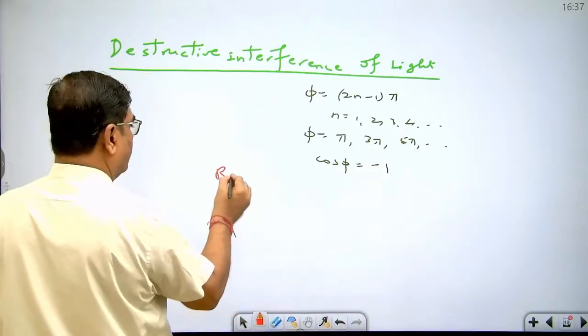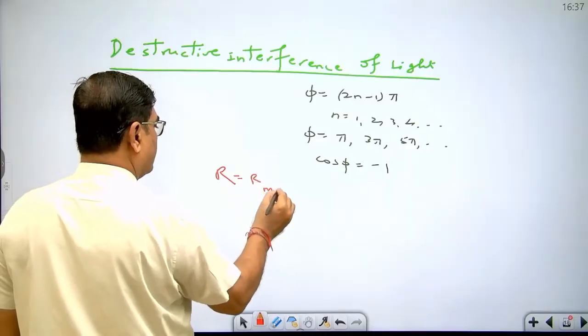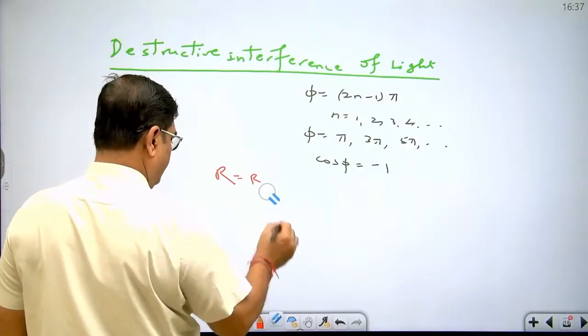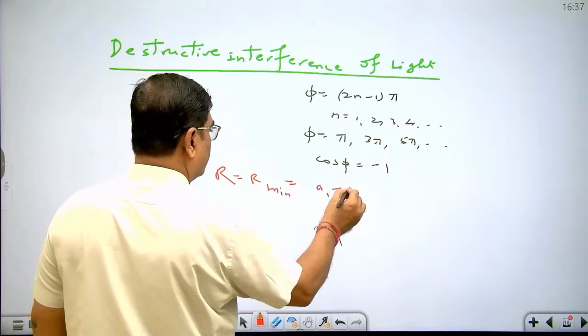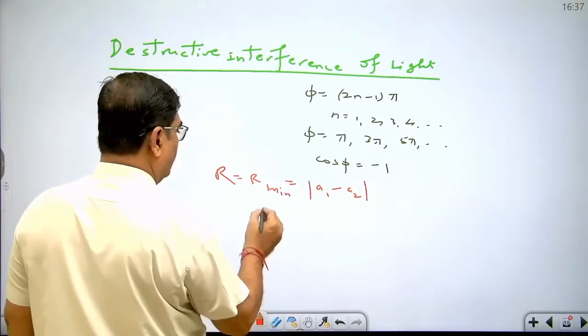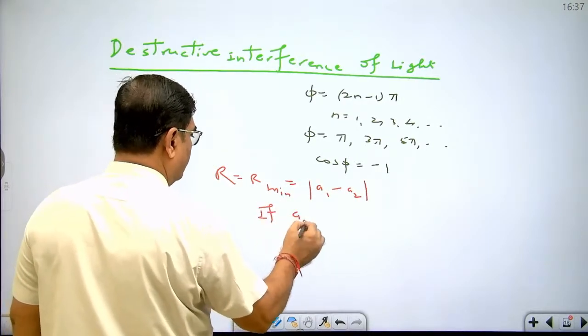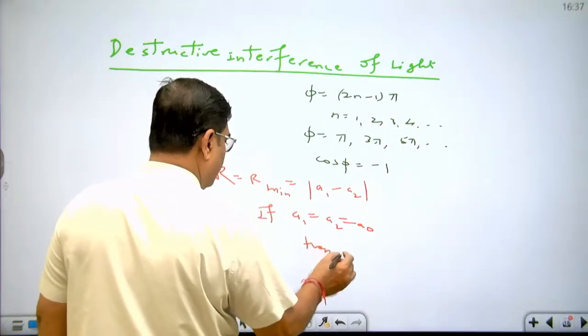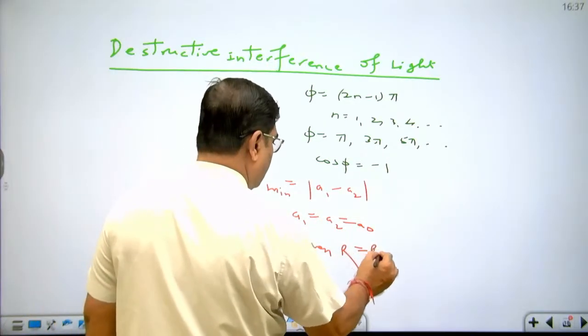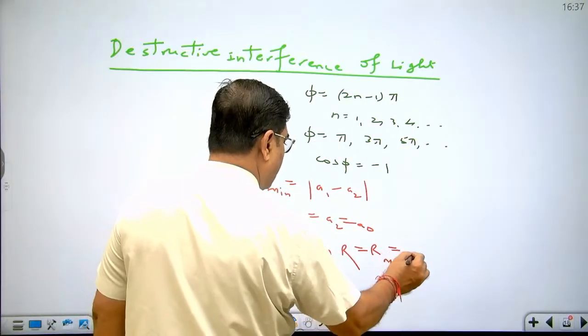So value of R becomes equal to R minimum, that is equal to A1 minus A2. If A1 equal to A2 equal to A node, then R minimum equal to 0.